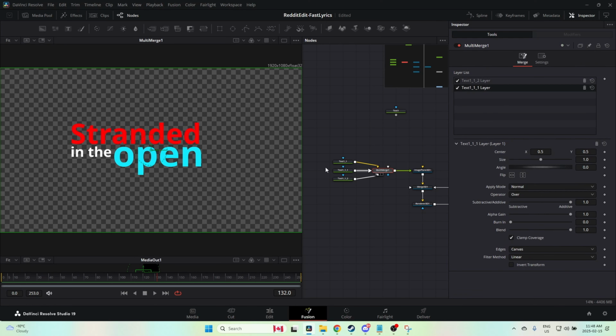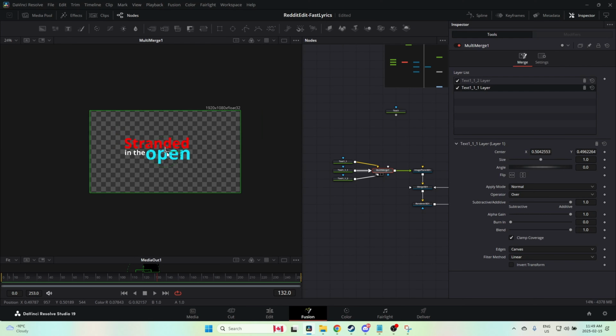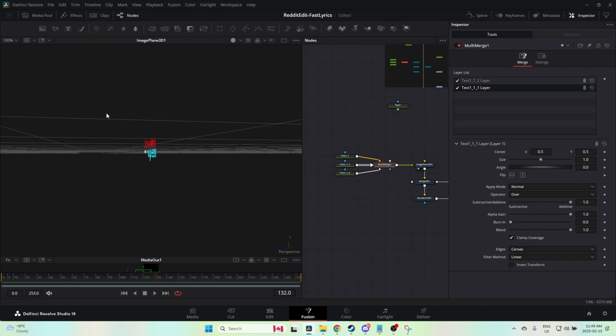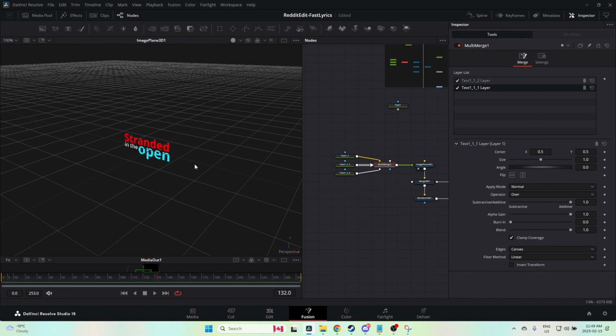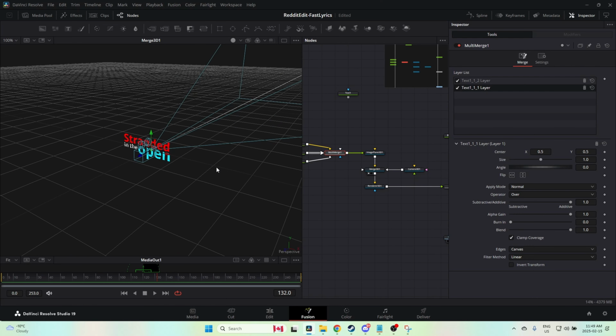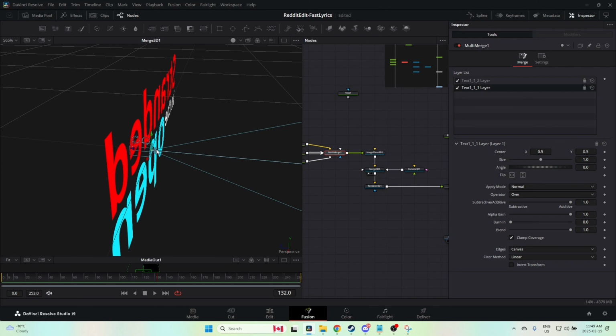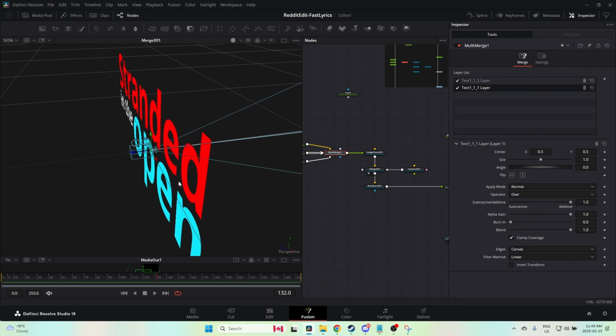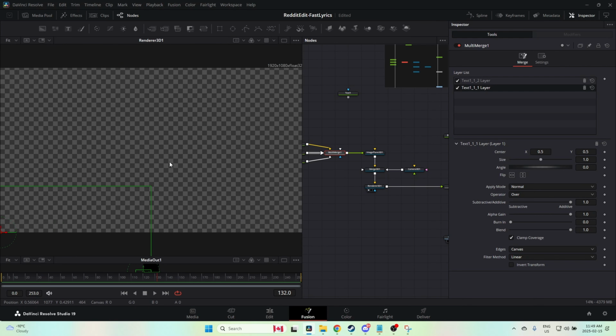So we've got our text. Excellent. That looks pretty good. Let's just move that around a little bit. No, that's good. So now it's actually being put onto a plane in 3D space. Look at that. Isn't that neat? Now we've got a camera. The problem is the camera is currently looking past the text. So if we take a look at our render 3D here, we won't see anything.